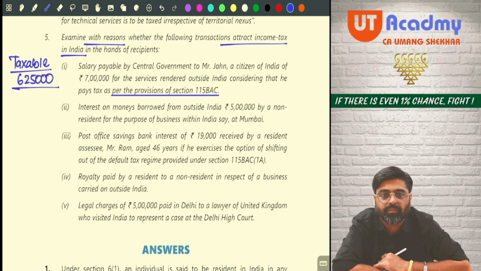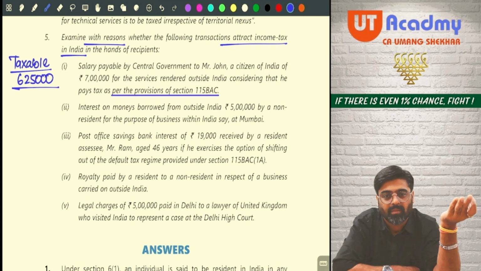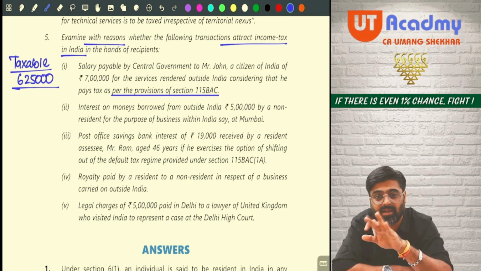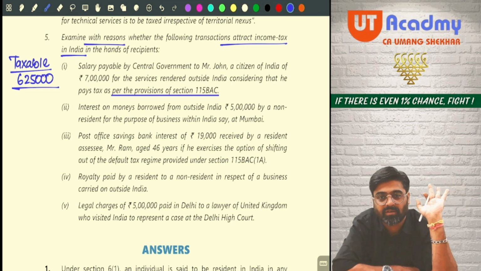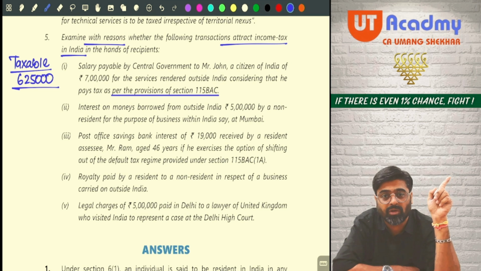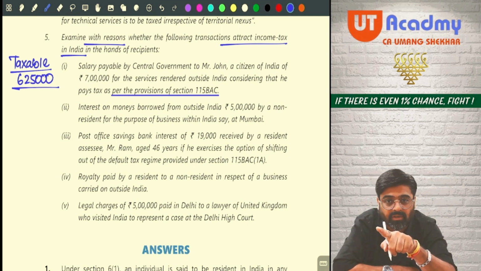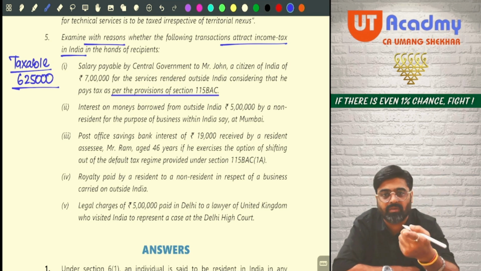Yes or no? So what reason will you give? You will give that this income is covered by section number 9. It is deemed to accrue or arise in India, hence it is taxable. But we are taxing it after taking standard deduction of 75,000 because he is following 115BAC. You are supposed to write that answer in your own language. Okay. Go and check the solution. In the solution, you will get the same answer. Taxable 6,25,000 and the reason will be the same which we have discussed now.